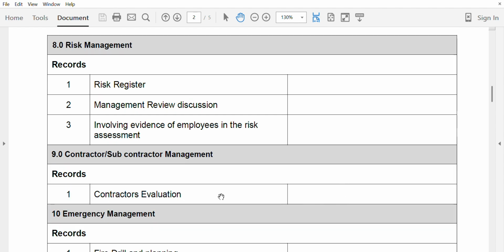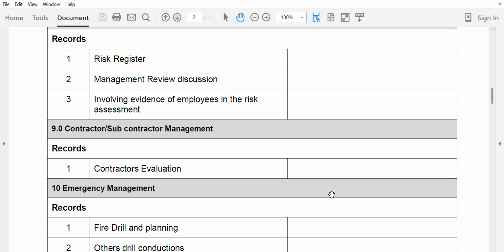Now, contractor or subcontractor management: they have the procedure in place, and they have contractor evaluation or contractor pre-qualification. So the evidence will be contractor evaluation and contractor pre-qualification.